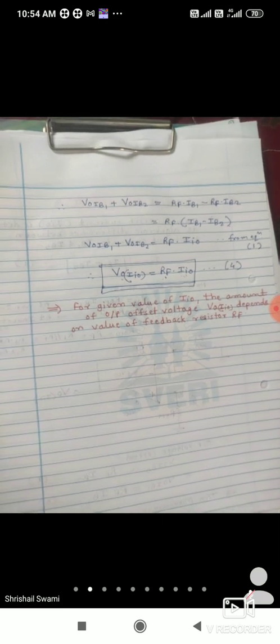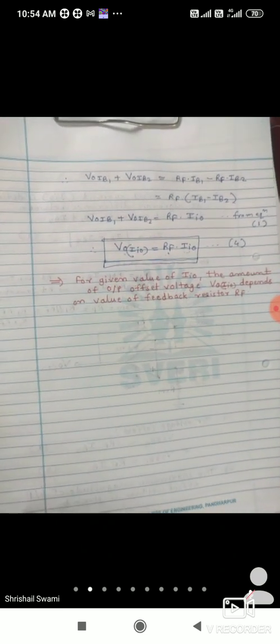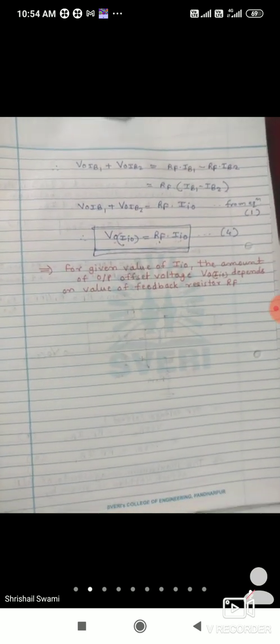So this is about the input offset current and its effect on the output voltage. So today in total we have discussed the two important parameters of the practical op amp. Those we have covered: one is the input bias current IB and another is the input offset current IIO. We have thoroughly discussed these two parameters, with the help of definition, concept, and circuit diagram. We have understood and discussed them now.